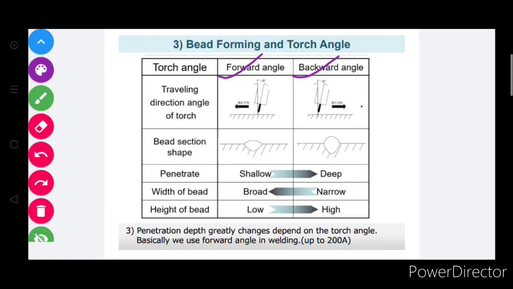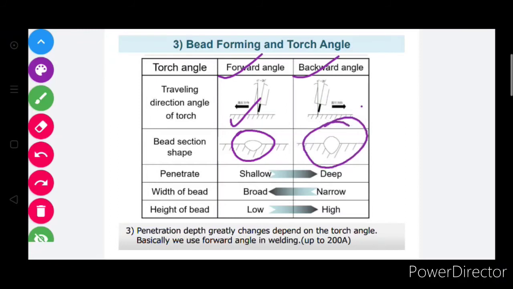About the bead shape: in the case of thin metal, use the push angle. Push angle means forward angle. In this case, the welding penetration is shallow. If you weld on thick metal, then use backward angles.